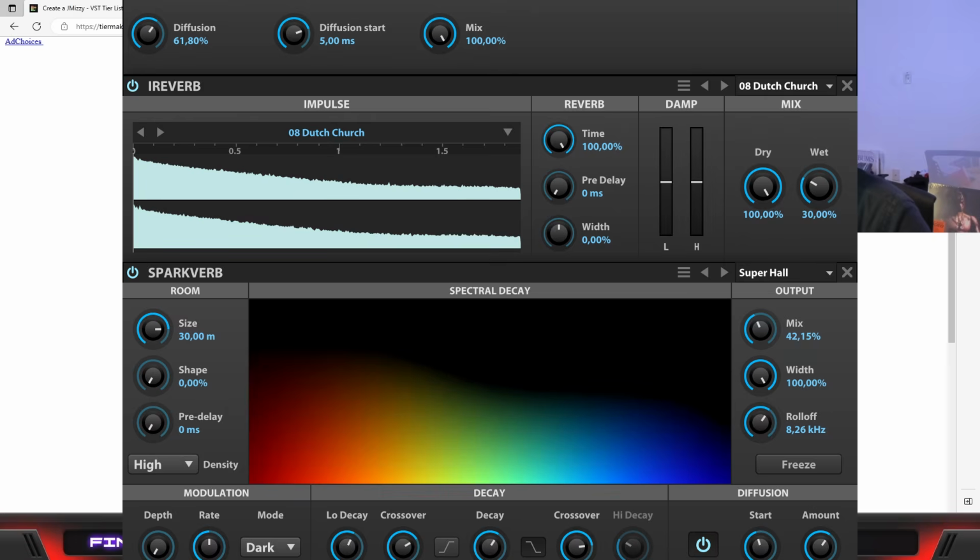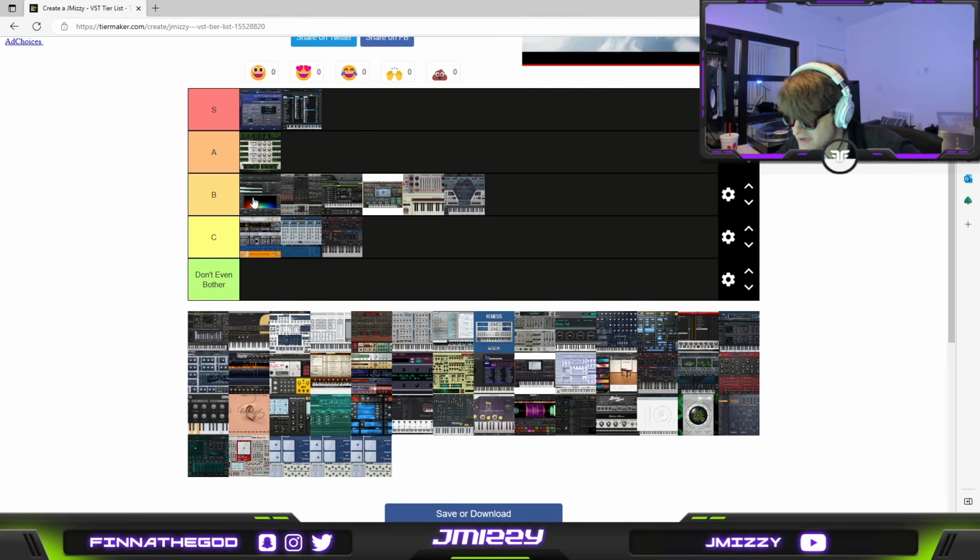And I don't know, even though it does have really good sounds and it's got its own style to it, this old synthetic style, I'd put it at B. UVI Falcon. I haven't had much experience using it because the UVI Workstation, even though I own it, is huge. This is probably the only thing on this list I don't have enough credibility to rank. From what I've seen out of it, it seems pretty good. I'm gonna just put it in B tier for now.